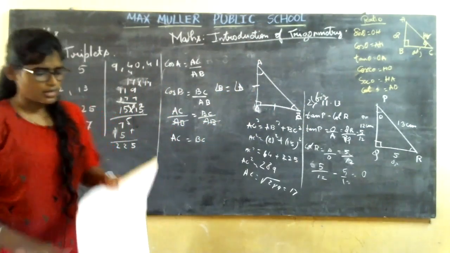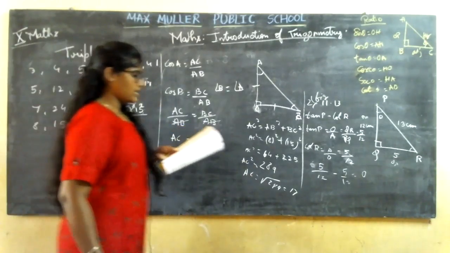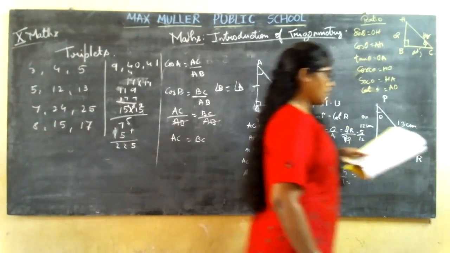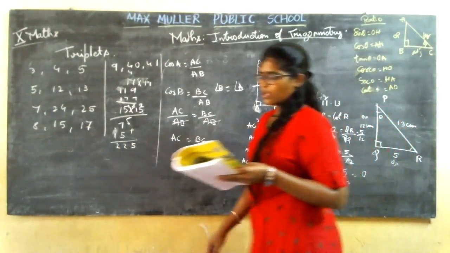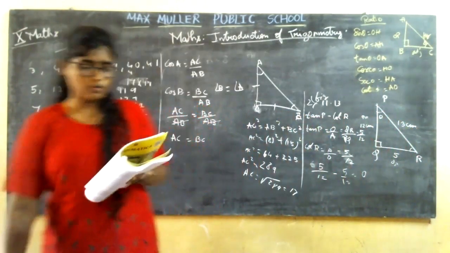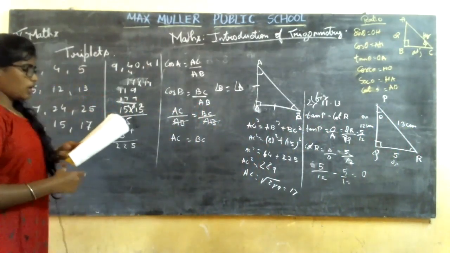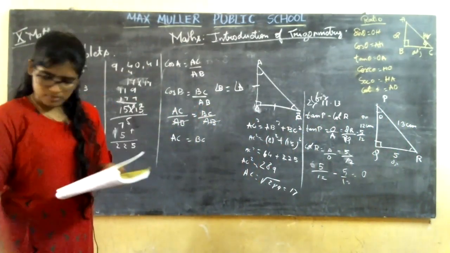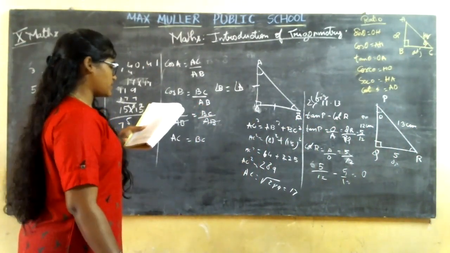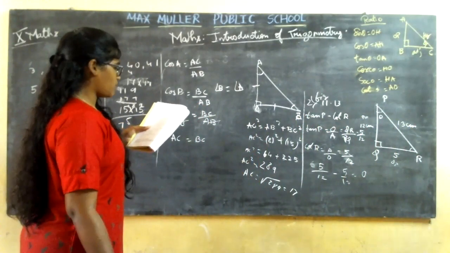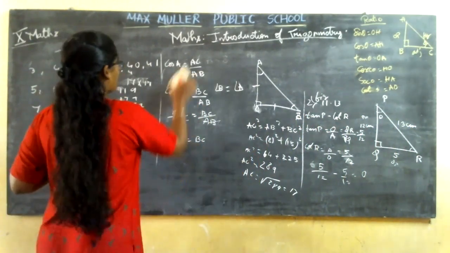Okay. Then coming to the next one. Here it is the seventh one. Cot theta is equal to 7 by 8. Evaluate. So now they have given the cot theta value. You are going to find out the other side and solve and tell it to me. Let me do the first one, so it will be easy. The eighth one will also be similar to this only, so the eighth one you are going to do.